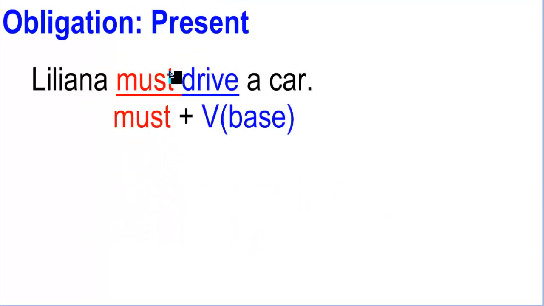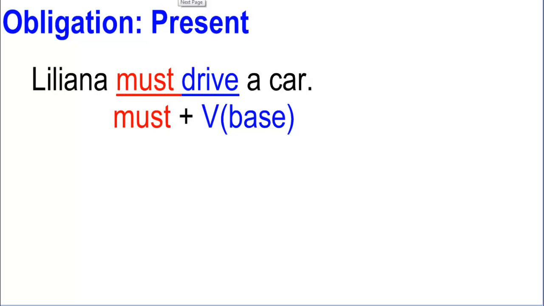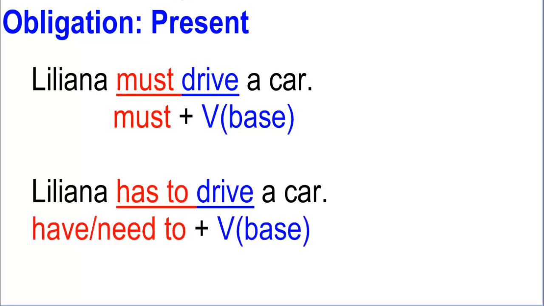And finally, let's check obligation. Normally when we talk about obligation, we are going to use the modal verb must. Okay? For example, Liliana must drive a car. That's her obligation. She must. That's okay, but as you remember, you have an equivalent for must. The equivalent for must is have to or need to. They also express obligation. Okay? And yeah, there are some differences, but you can check that in a different video.